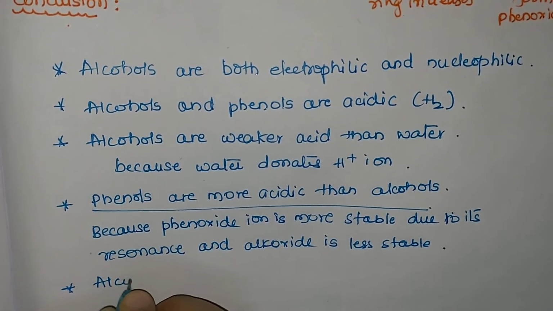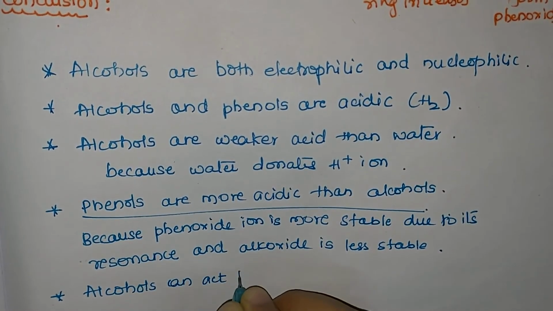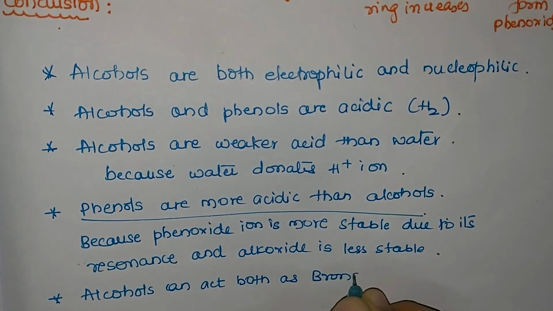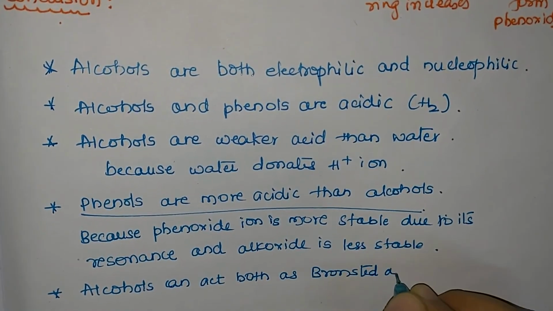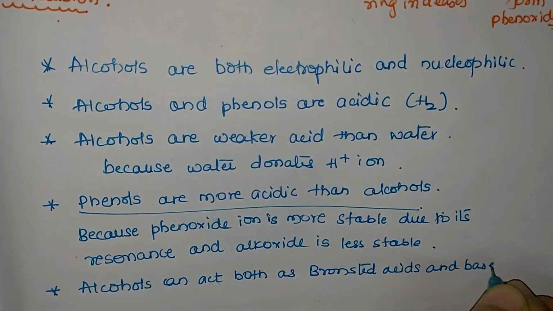Next, alcohols can act as proton donor as well as proton acceptor. Hence we can say that alcohol can act both as a Bronsted acid as well as a Bronsted base, because it donates a proton as well as accepts a proton.